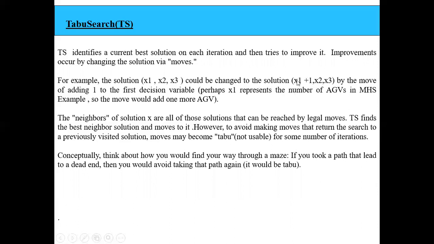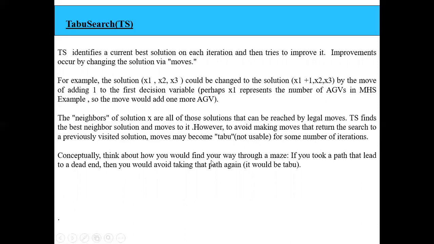If it leads to a better result, I will take the neighbors of this particular solution. Neighbors of solution X are all of those solutions that can be reached by legal moves, and the Tabu search algorithm tries to find the best neighbor solution and moves to it. However, in order to avoid making moves that return the search to a previously visited solution, moves may become taboo for some number of iterations. Taboo here means not usable. Every time we find the best solution for the current iteration, we capture it and look at the neighbor solutions of that best solution.